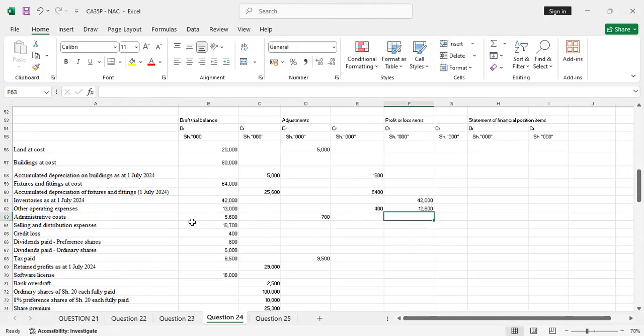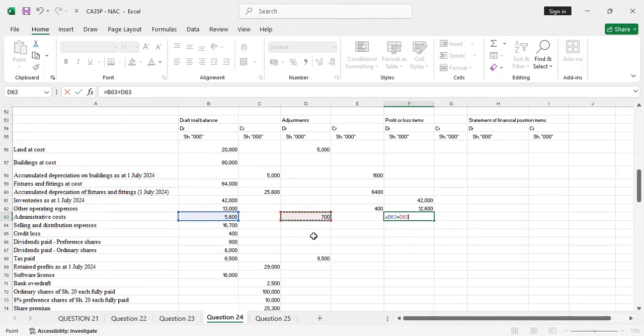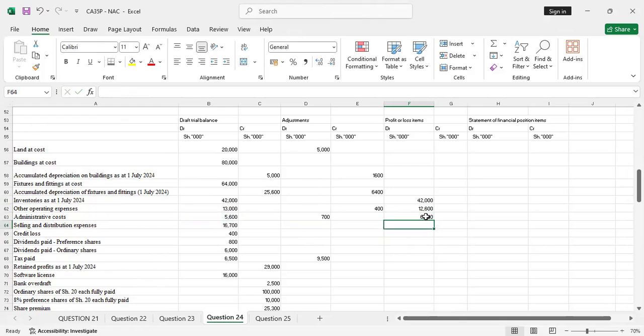Good. Then administrative cost, the same. It's on the debit side. So you say equals to, then you pick this value. Then you look at the adjustment. Adjustment is on the debit side, yeah? So you add because they all fall on the same side. That's okay. Then selling and distribution, you debit again. Credit loss, there was no adjustment, you debit because those are items of what? Of profit or loss. Dividends paid, no adjustment.